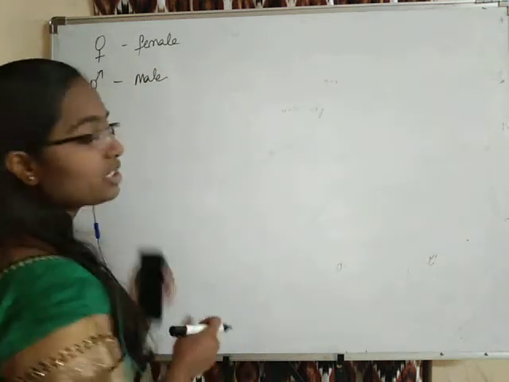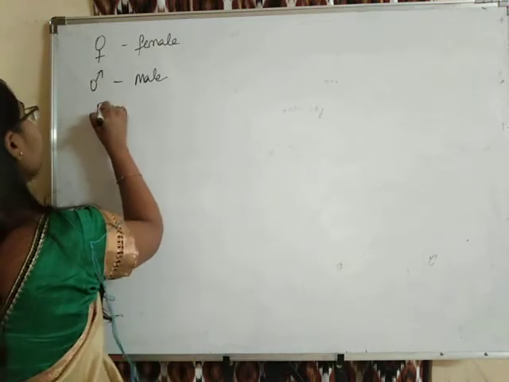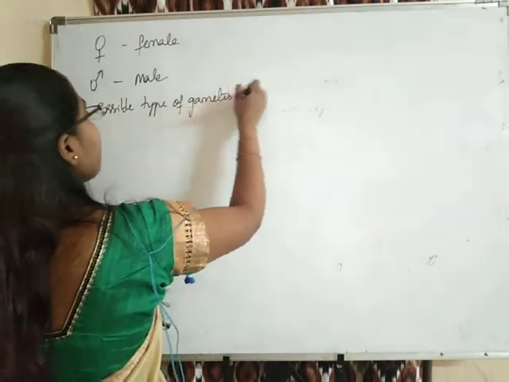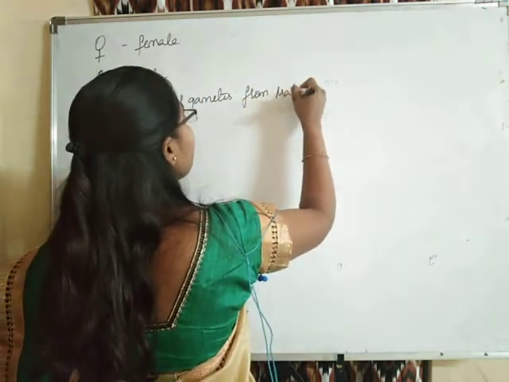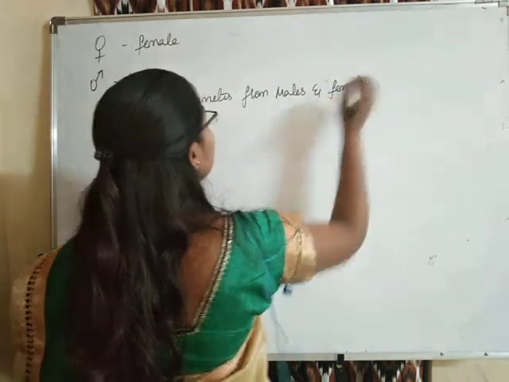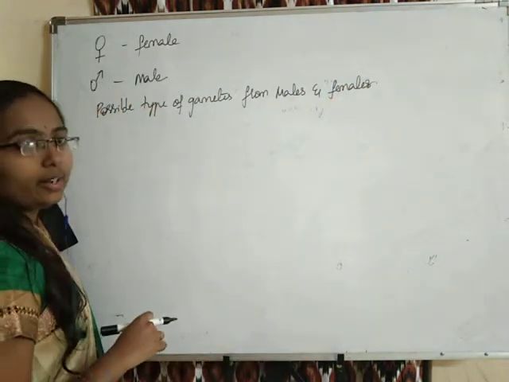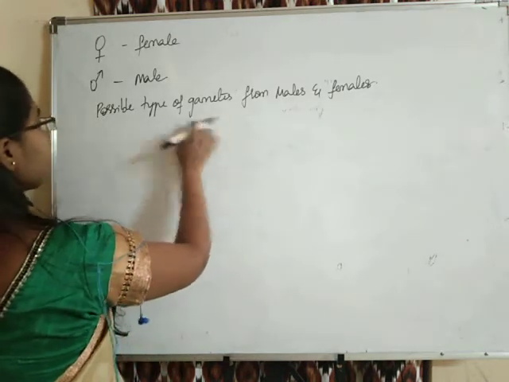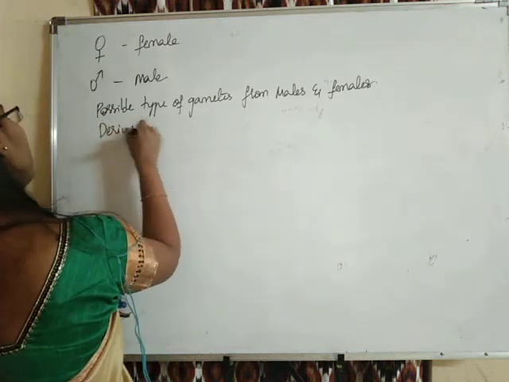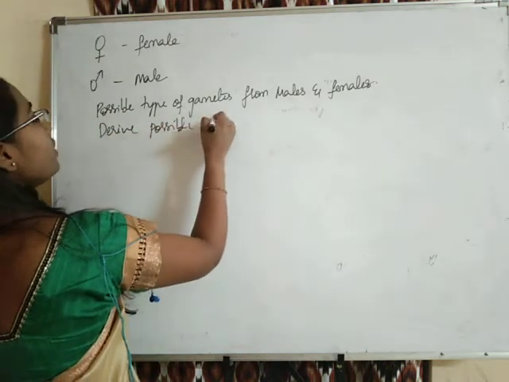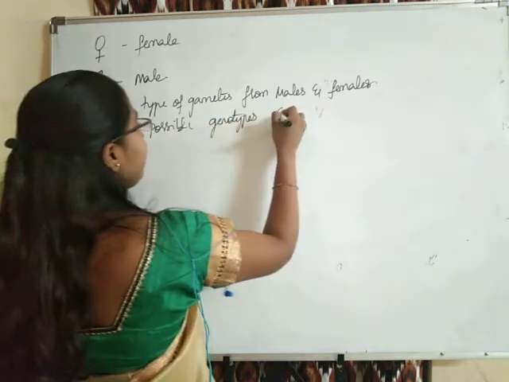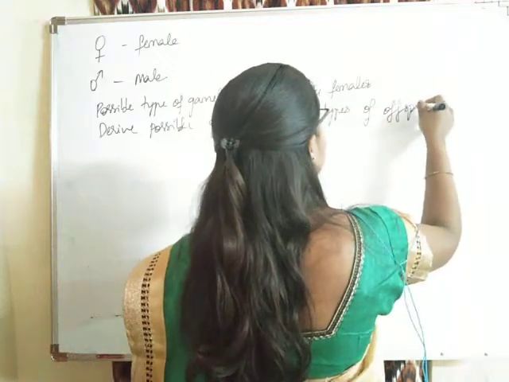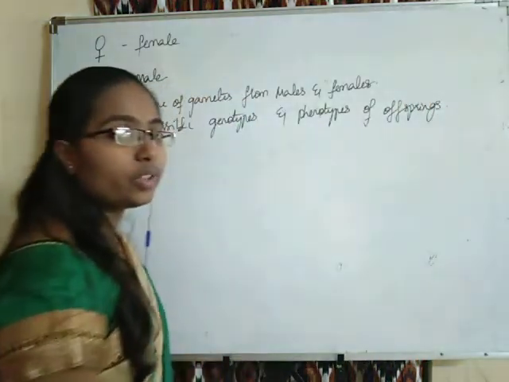In the Punnett square we take the possible types of gametes from both males and females, and we derive the possible genotypes and phenotypes of the offspring.